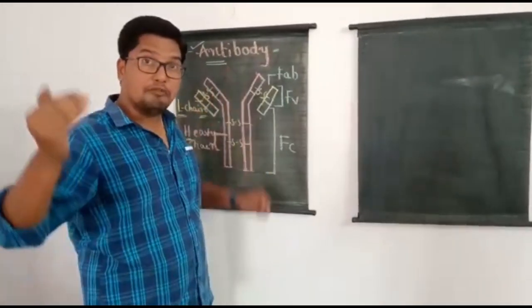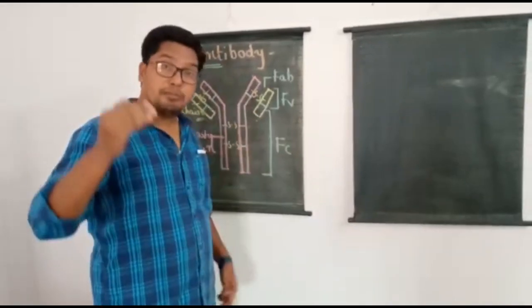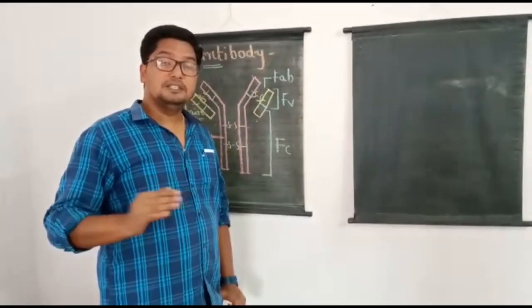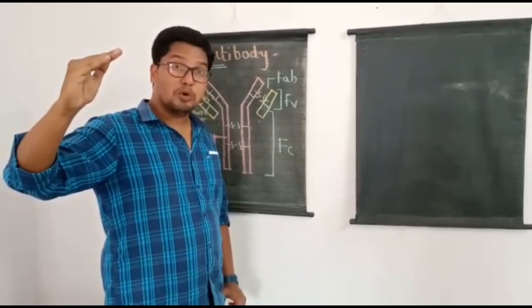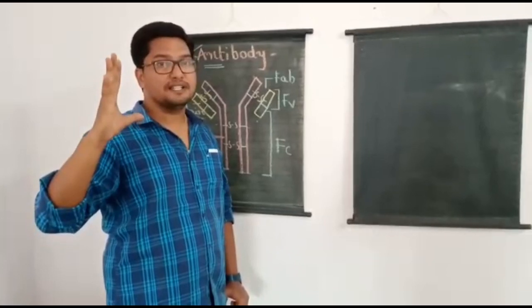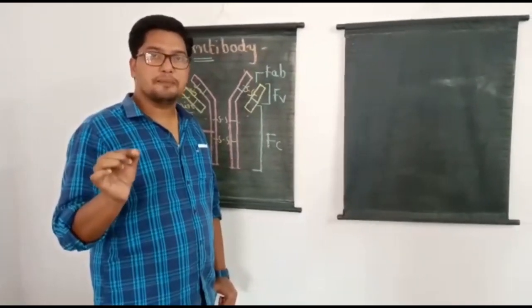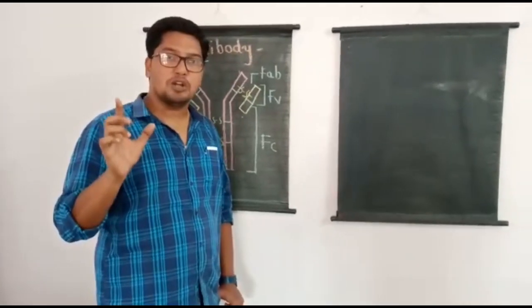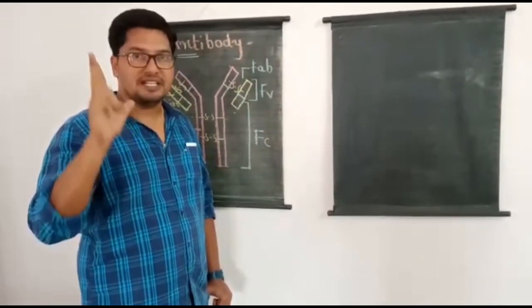Whenever a foreign antigen enters our body, the antibody binds with it and neutralizes its action, making our body free of infection and disease. So the most important response of our immune system against a foreign antigen is the antibody, which offers resistance against many diseases.